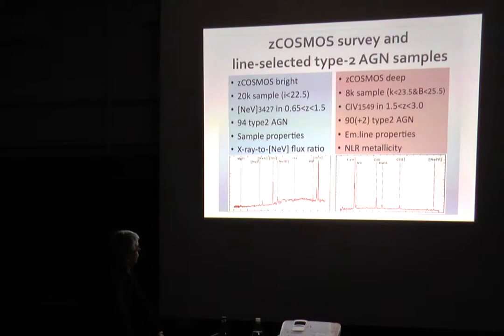Looking at the spectra and selecting the objects which show neon V in emission, we can select 94 type 2 AGN. For these objects, we study the properties of the whole sample, and in particular, we look at the objects with a high X-ray to neon V flux ratio, which are good candidates to be highly obscured, Compton-thick objects.